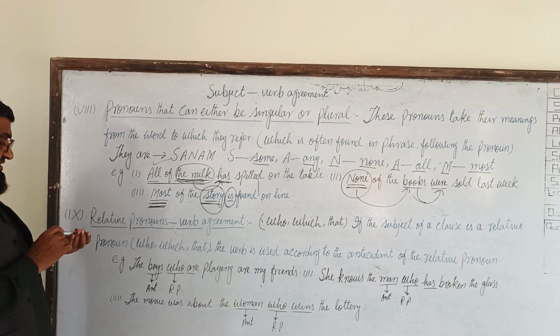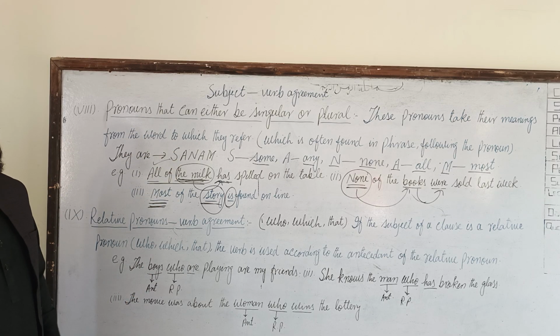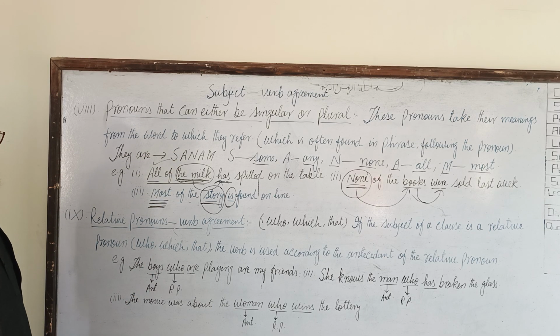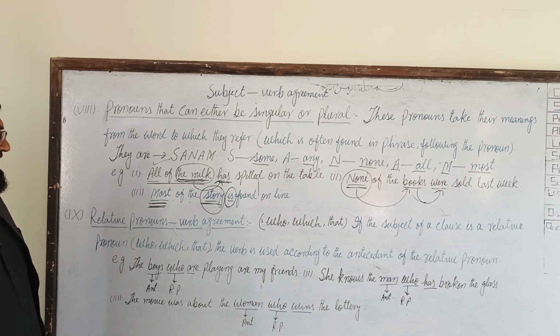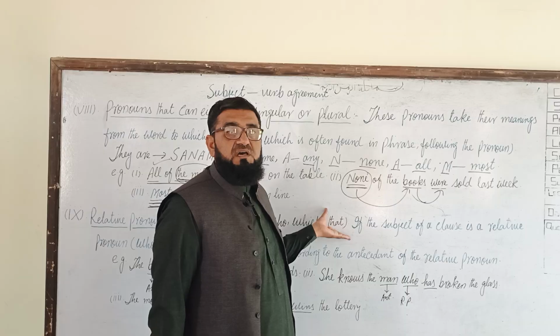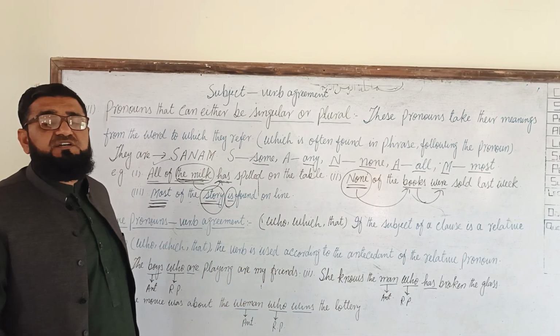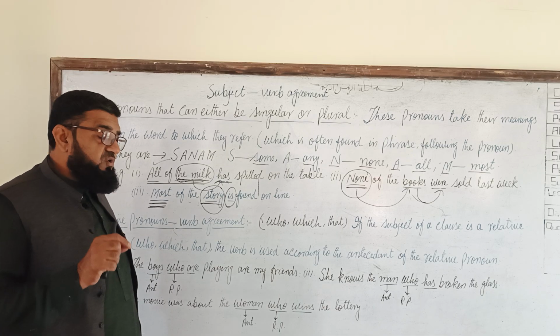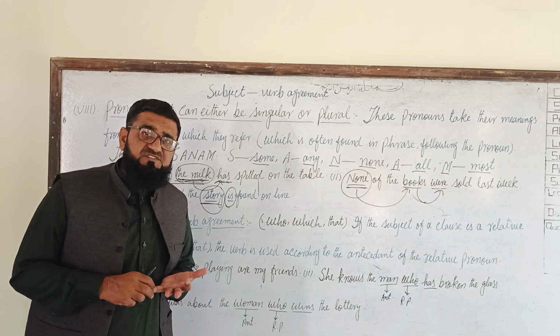So that is rule number 8. Pronouns can be either singular or plural. Now, relative pronoun verb agreement. Relative pronouns are who, which, that. When there is a relative pronoun, it has an antecedent.